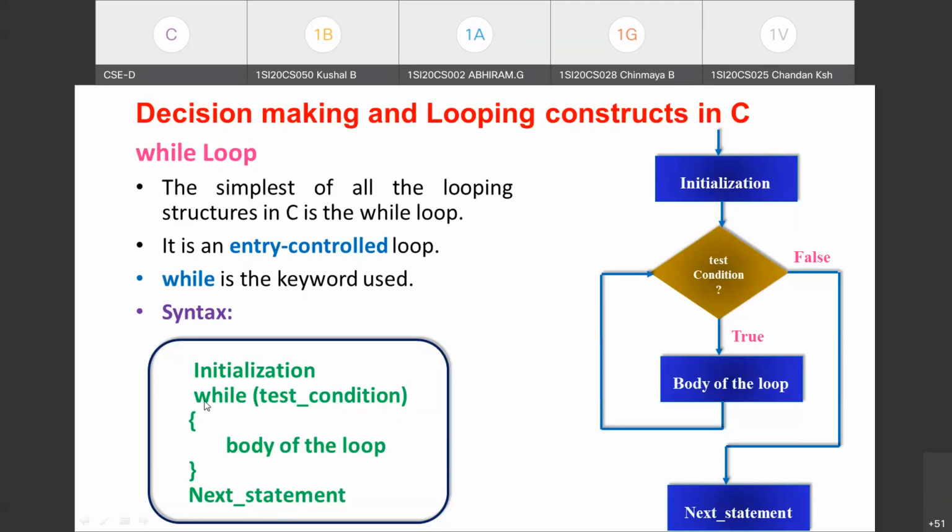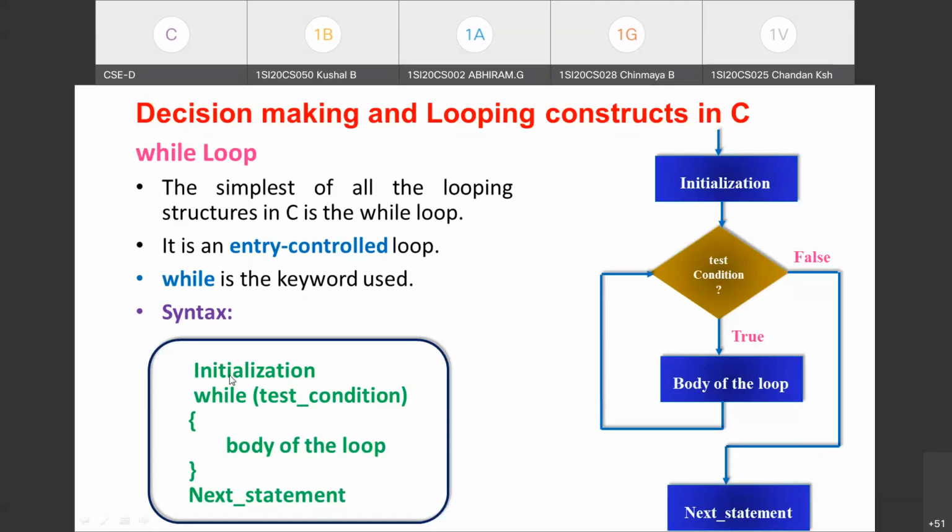So before writing the loop header, you need to write the initialization part. For testing some condition you will be using a variable, and that variable we call a loop control variable. Remember, whatever variable you use within the test condition part is called the loop control variable. So before the loop starts, you have to initialize that loop control variable.